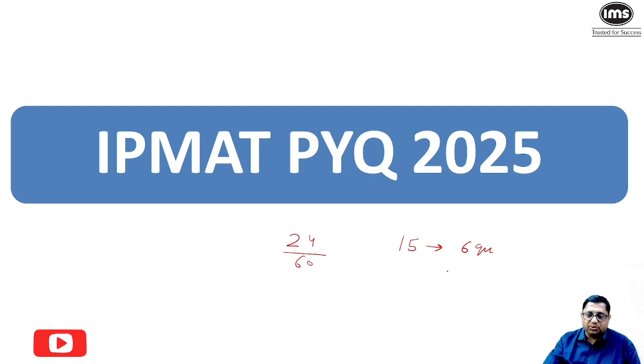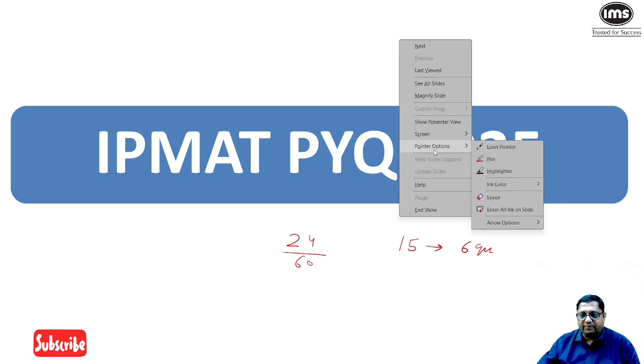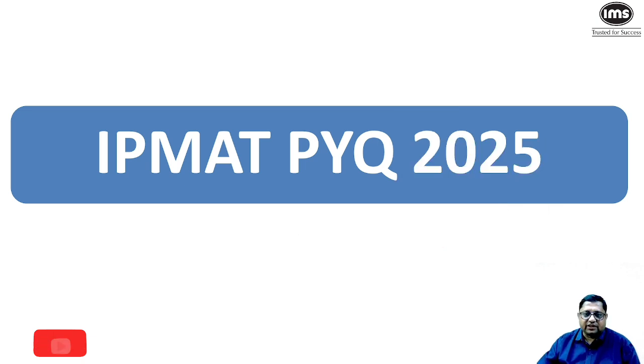Okay, so I'll show you, I'll take two parts. In part A, I'll show how we can select 6 questions out of these 15 questions, which can be easily done in 30 to 40 minutes time. So let us start. We should try to take 2 rounds of this paper.